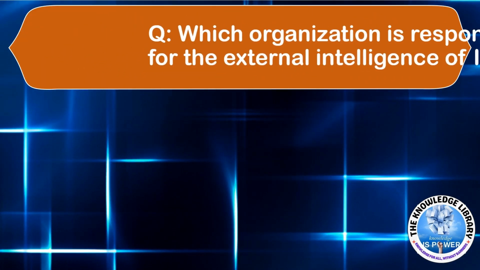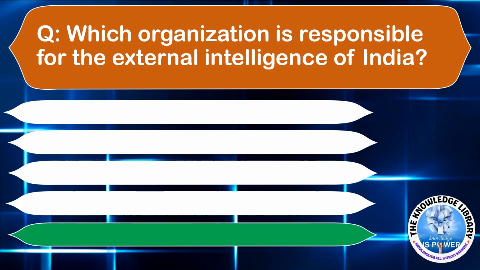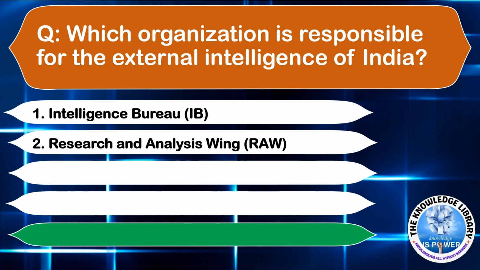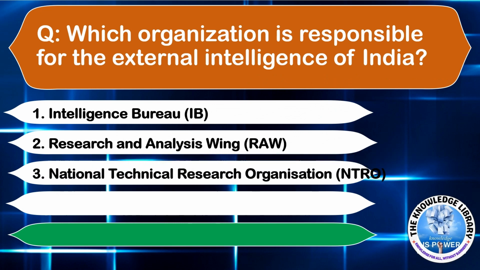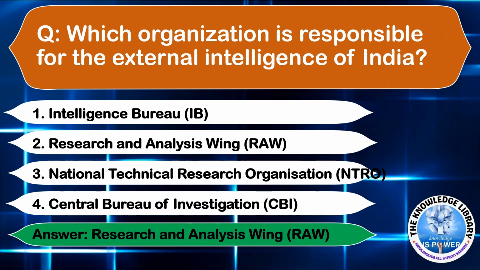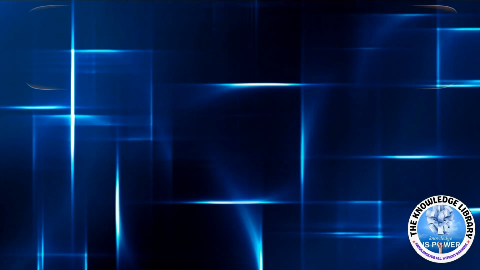The next question is, which organization is responsible for the external intelligence of India? Option A, Intelligence Bureau. Option B, Research Analysis Wing. Option C, National Technical Research Organization. Option D, Central Bureau Investigation. Answer is option B, Research and Analysis Wing.